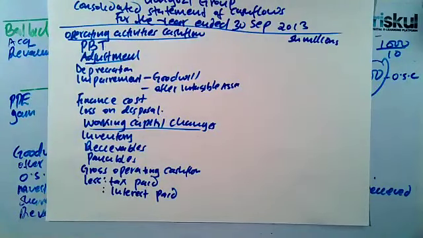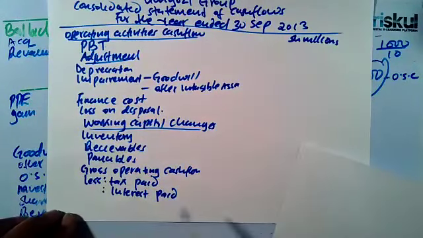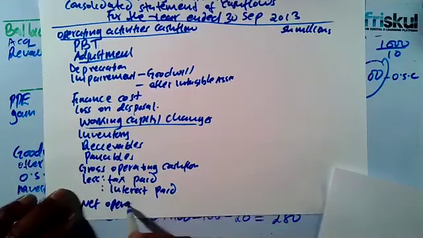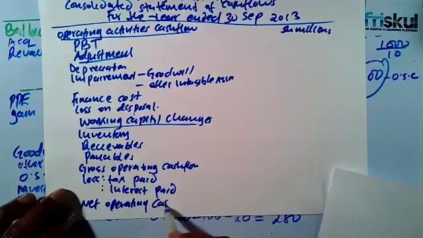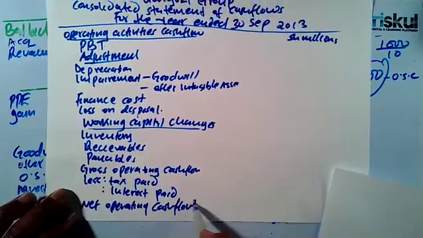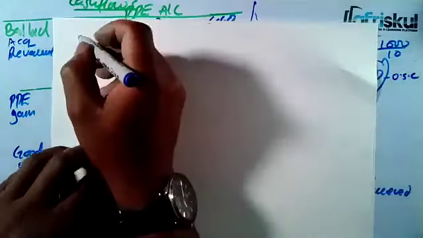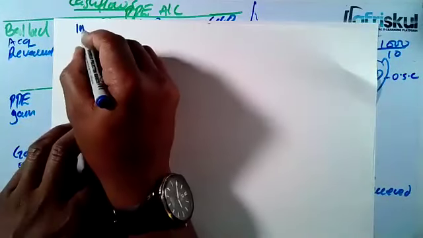So that was the first part. So then you will get net operating cash flows. Then you go to the other part. The other part is where you bring what we call the investing activities cash flows.